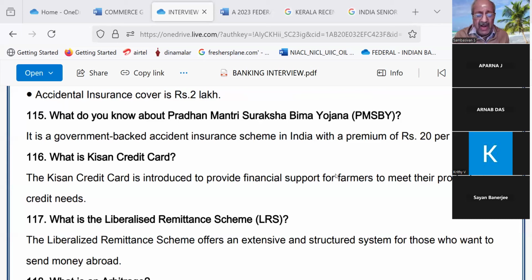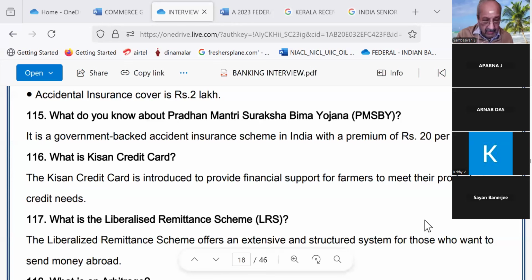1 leg or one hand means 1 lakh. So this is actually an accident scheme. Accident, what is that called? Accident insurance scheme. Continue.